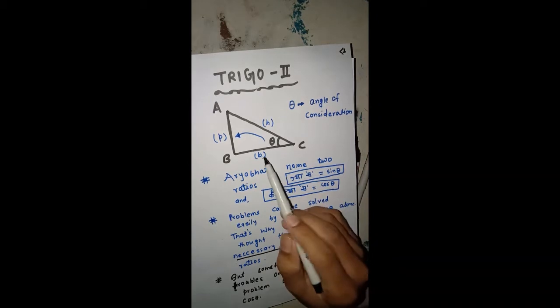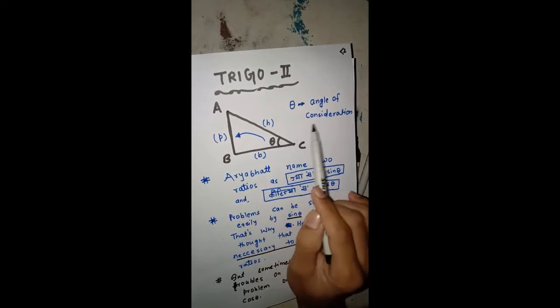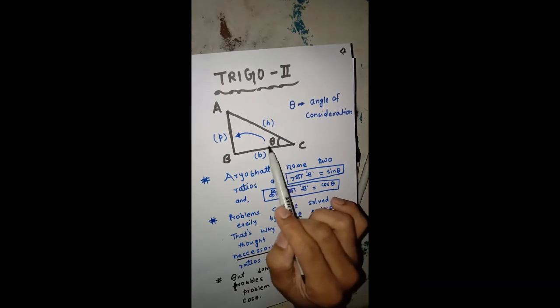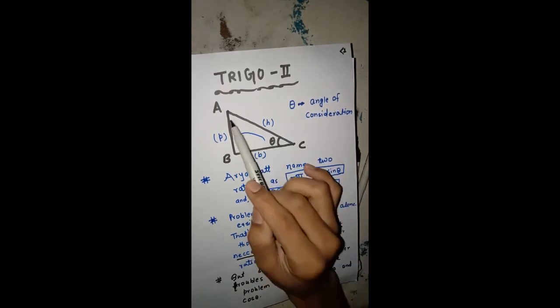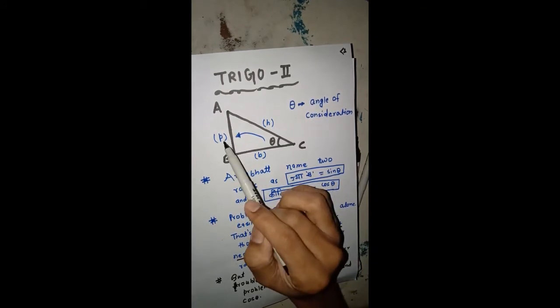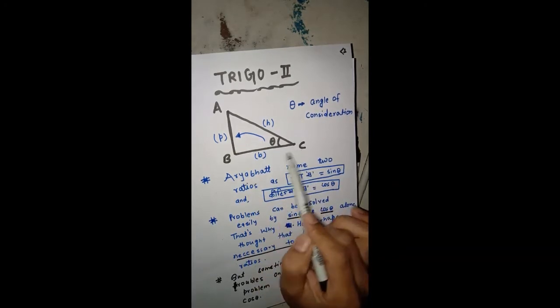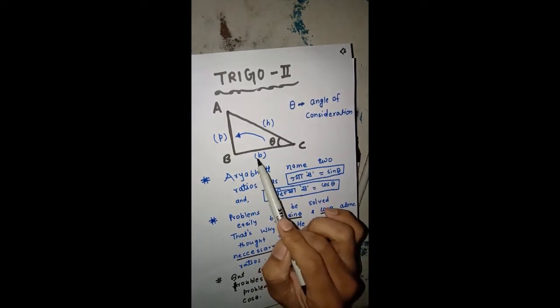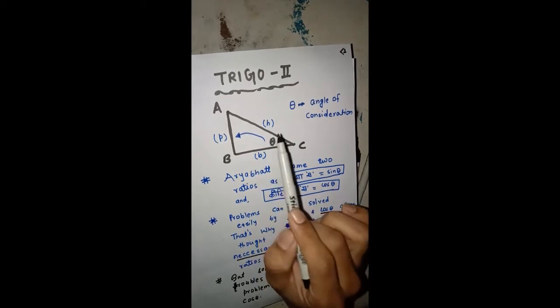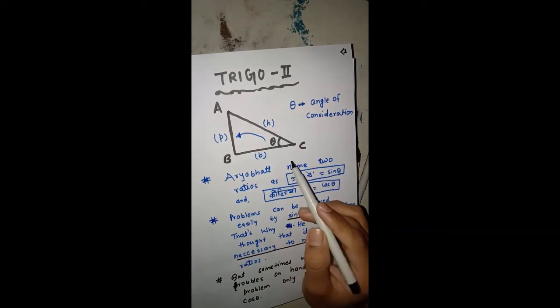Now we have already shown that if our angle of consideration is theta, then this side AB is taken as perpendicular, this side BC is taken as base, and AC is always the hypotenuse. We have already learned about it.